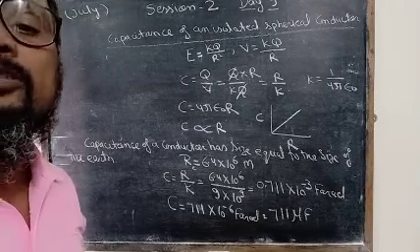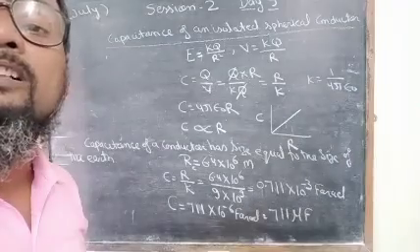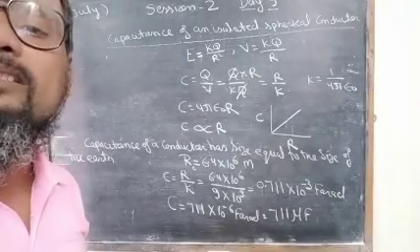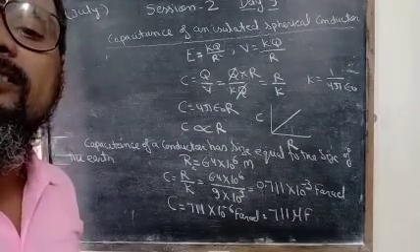In tomorrow's lecture, we shall discuss the other factors by which we can increase the capacitance of a conductor without changing its size.